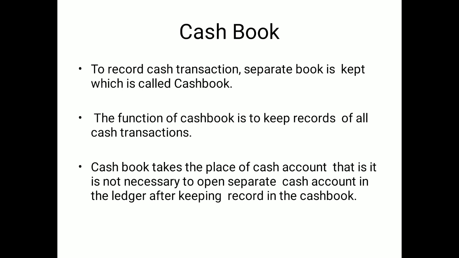The second point is that the cash book takes the place of a cash account. If the cash book is prepared, the cash account is not prepared. It means that in ledger posting, which you will understand later, one account is exempted if the subdivision of journal is there, and that is the cash account. It is not necessary to prepare it in the ledger if the cash book is prepared. When you are passing the entries to the subdivision of journal, you don't have to maintain the cash account at the posting level.